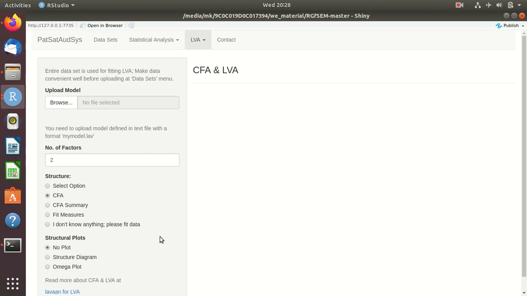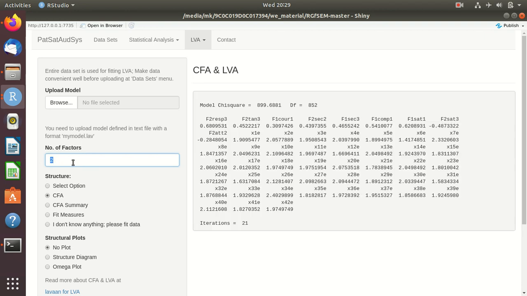Now when we press CFA, we'll get some results. We have to wait for a couple of seconds because it is going to use some solver, unlike EFA. This is a more efficient method. Here we can request some evidence in support of whatever number of factors we assume. Now this is actually the default. You see the chi-square value is very huge, and we can just go and use this.